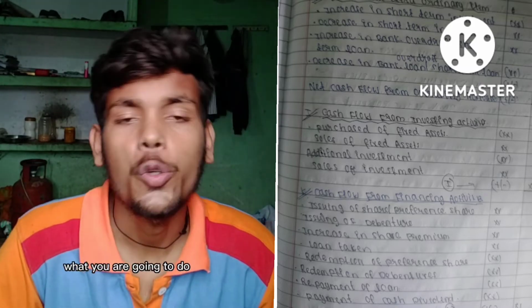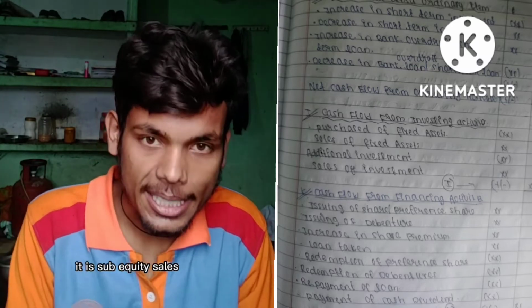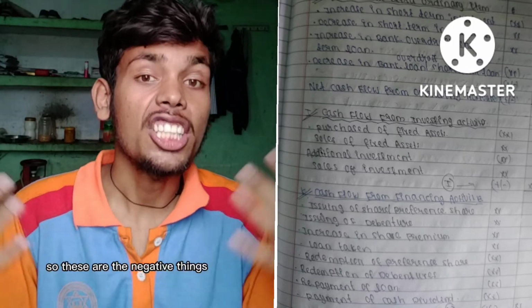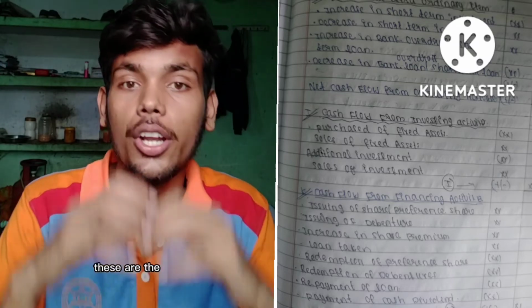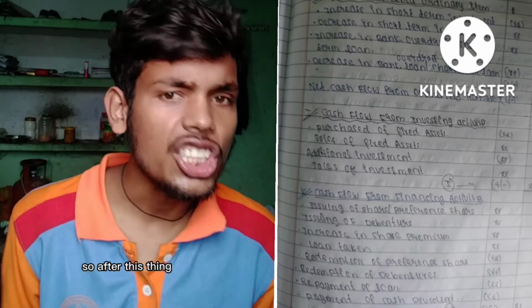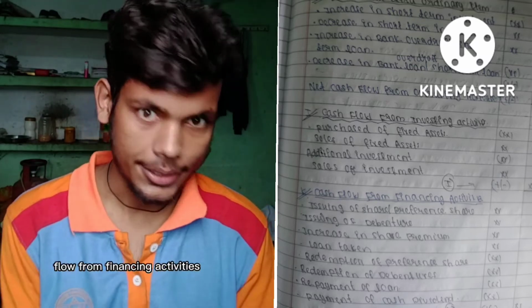The next ones are negative things: redemption of preference shares, redemption of debentures, redemption of equity shares, payment of loans, and payment of dividends. You have to understand that these are the negative things, so they will be a cash outflow for your organization. After this, the result which appears will be the cash flow from financing activities.